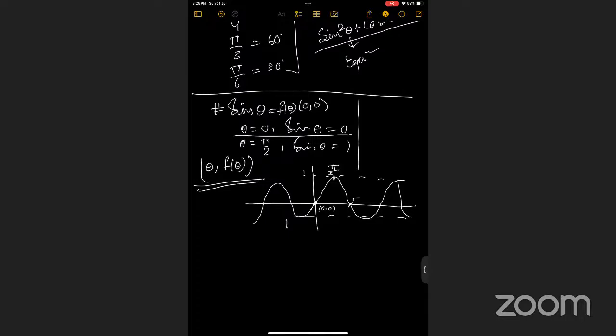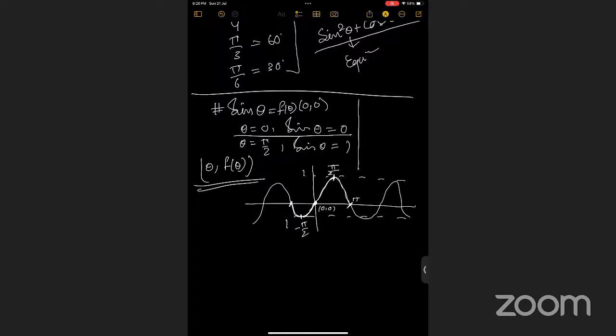And this is pi. So you can see from 0 it is here in the origin, then when it is pi by 2 it reaches the point 1, right? Then again when it is pi it's 0. And similarly for minus pi by 2, it is minus 1.